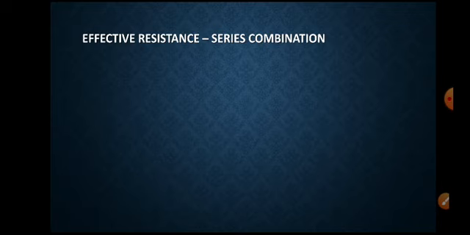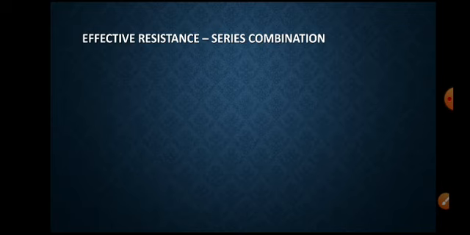Now, if you have two or three resistances, to find the effective resistance, how much resistance is offered by the three or four resistances, we connect the resistances in two types.